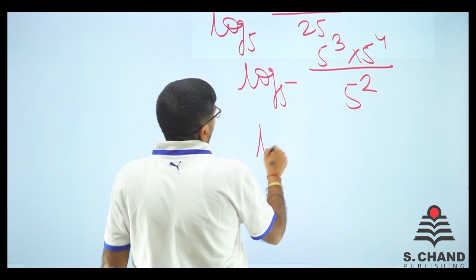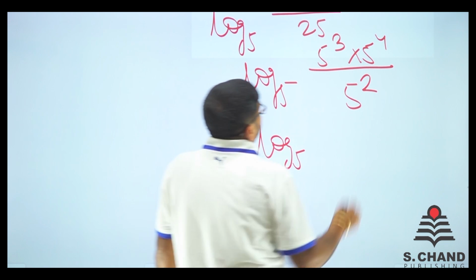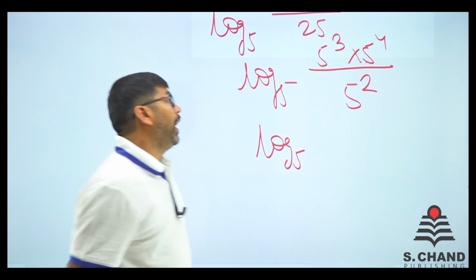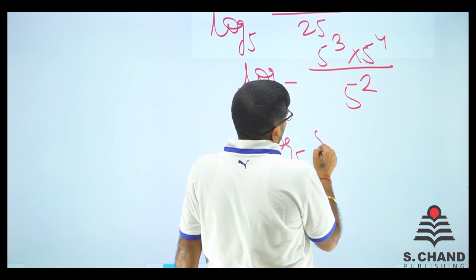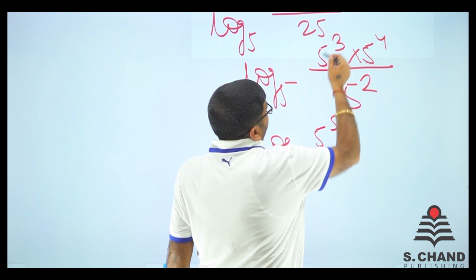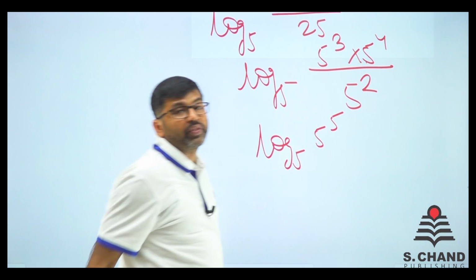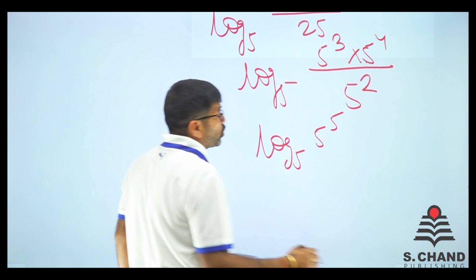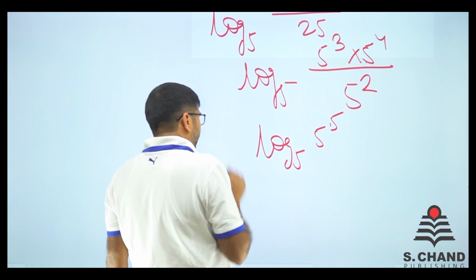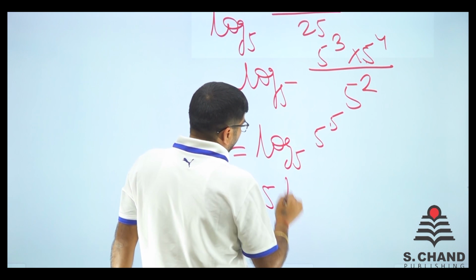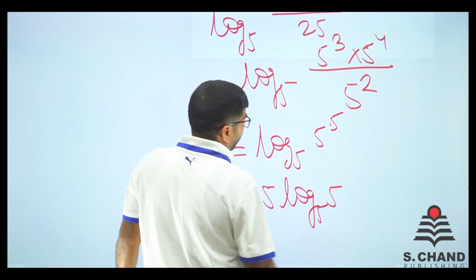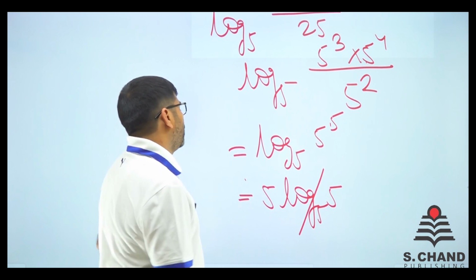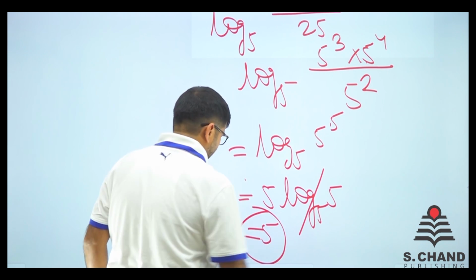We have to find out log base 5. See, 5 cube and 5 to the 4. 3 and 4 is 7. And then 7 minus 2 is 5. So 5 cube and 5 to the 4 is 5 to the 7. 5 to the 7 divided by 5 square, that is 5 to the 5. Now, as I told earlier, this 5 can go here. So it becomes 5 log base 5 of 5. And you know that log x base x is 1. So this is 1 and the answer is 5. Let's see, ये answer है क्या?